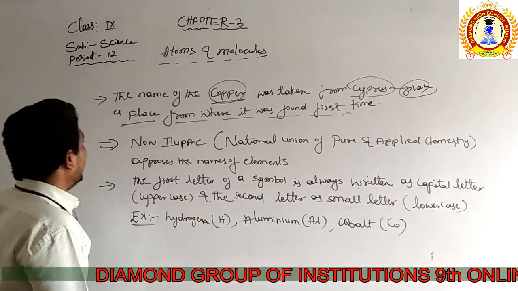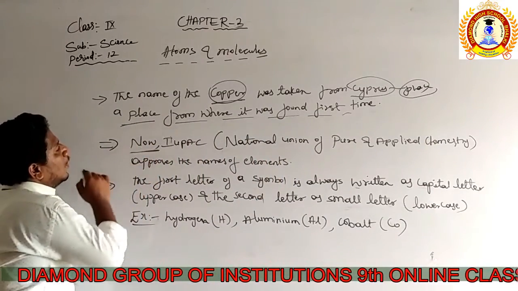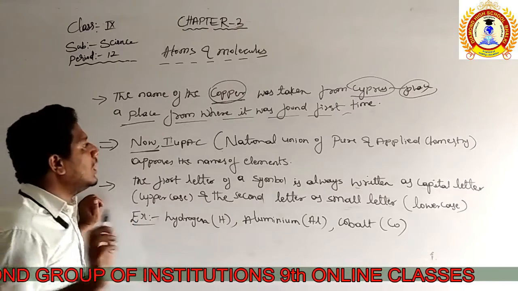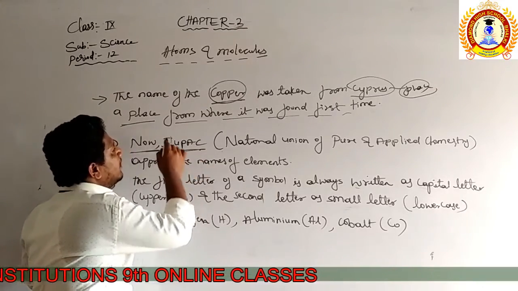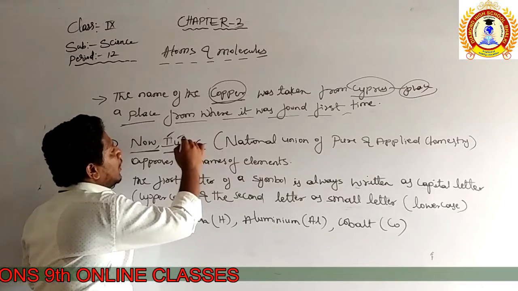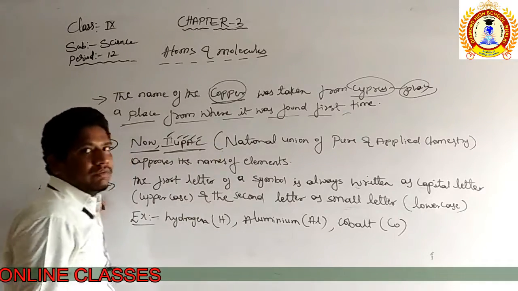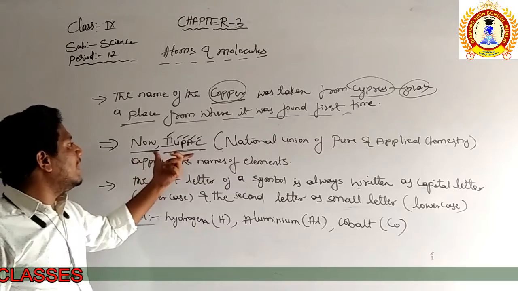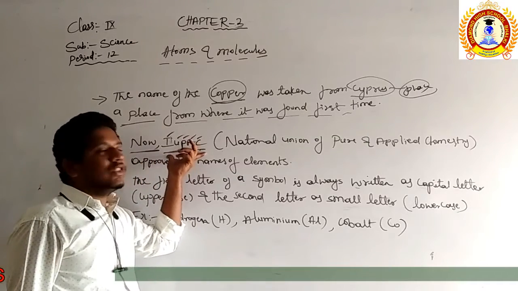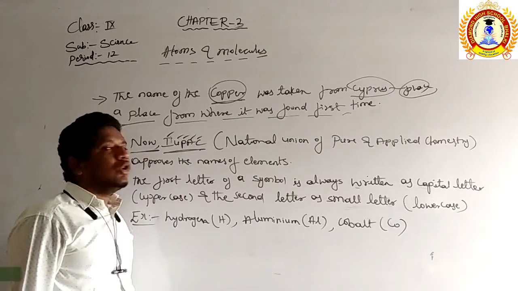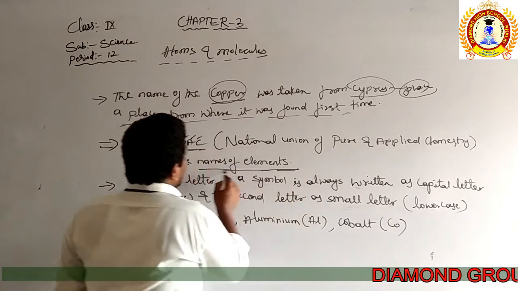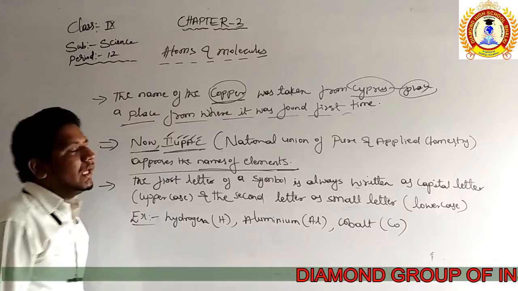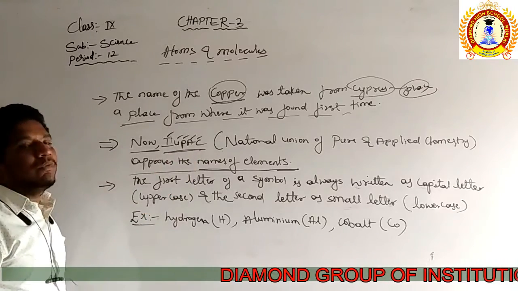Second, nowadays nobody will put the names of the elements. There is only one institution, IUPAC, which stands for International Union of Pure and Applied Chemistry. Nowadays only the IUPAC has the authority to approve the names of the elements. Nobody else can give names to any element.